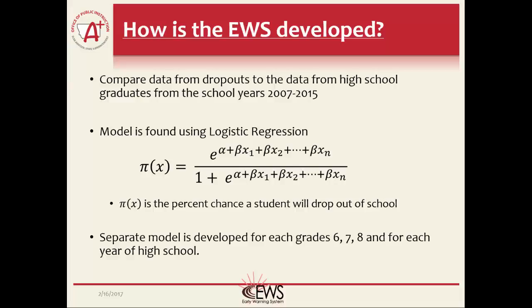Each grade has its own model. This is for many reasons. One is certain variables aren't available at all grades, such as the number of credits earned towards graduation. Students not yet in high school would always have 0, so creating one equation for all students wouldn't work. Another reason is at different grades, different variables have greater effect. For example, behavior during 12th grade year is not as big a factor as it is for 8th grade students.